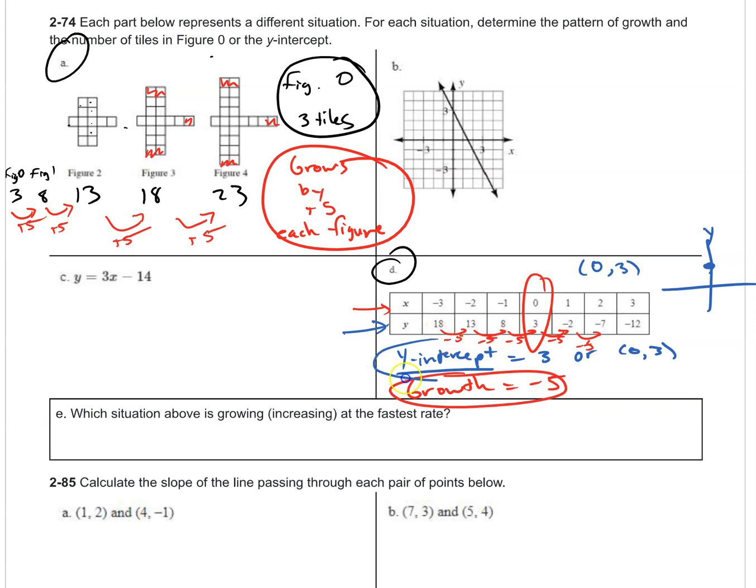All right, which situation is growing the fastest? Don't forget about E. Definitely not D because it's negative, but maybe A. Calculate B and C and figure out which one is growing the fastest.